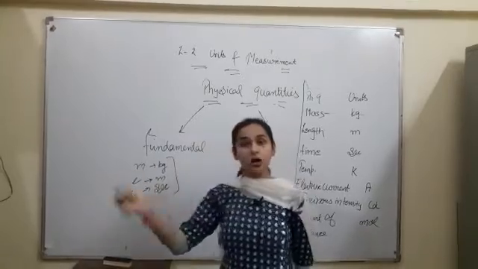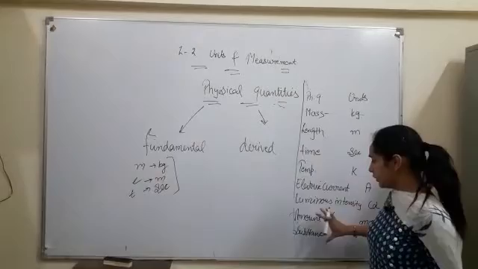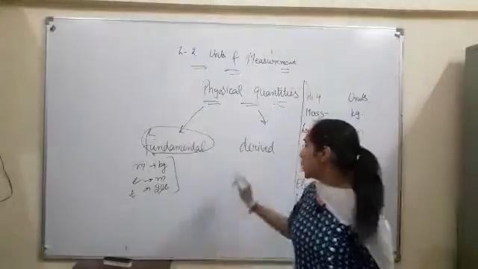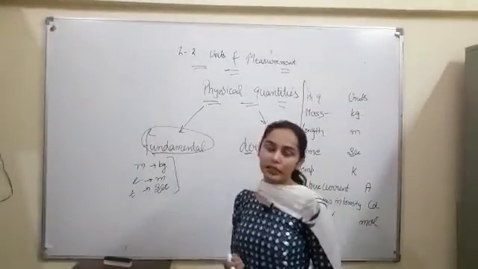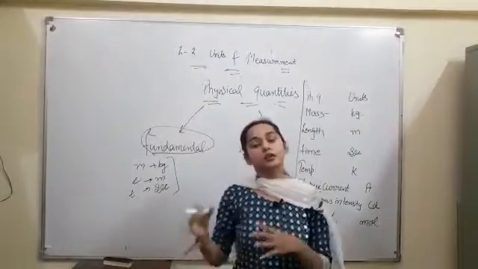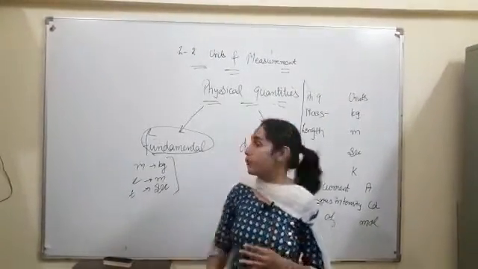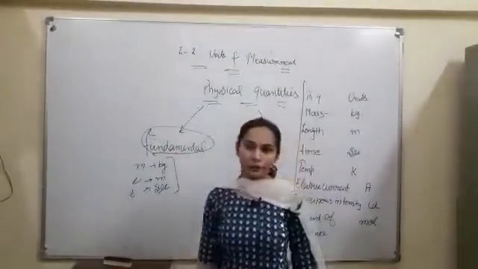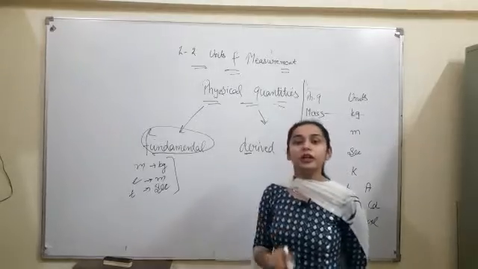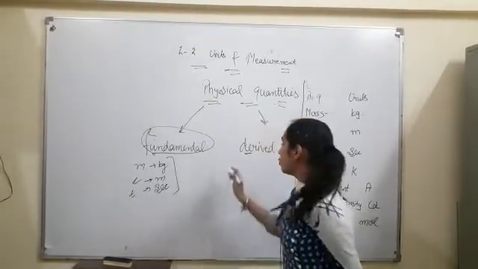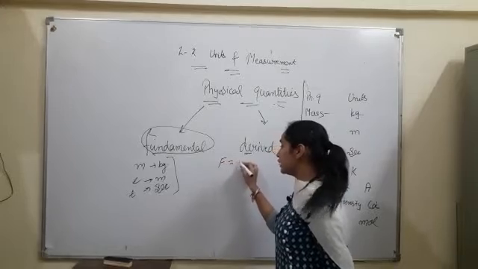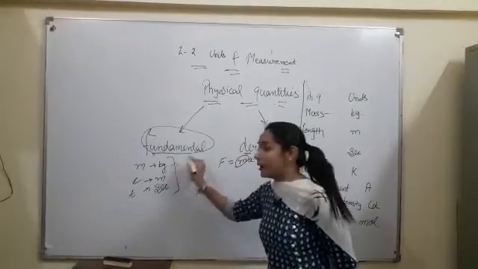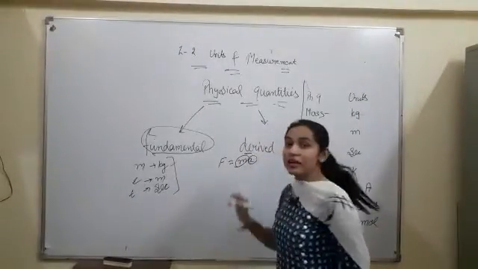There are others also. A few terms are written over there, which are also known as fundamental quantities. Now come to the derived. What do you mean by derived quantity? Derived quantities are those which are formulated with the help of fundamental quantities. For example, if I talk about the term force, force is equal to mass into acceleration, in which mass is the fundamental quantity, acceleration is the derived quantity.